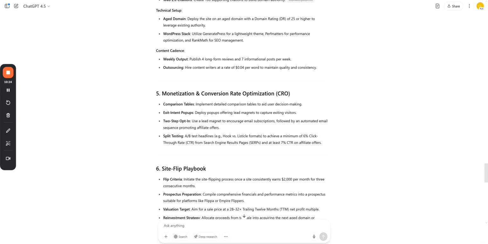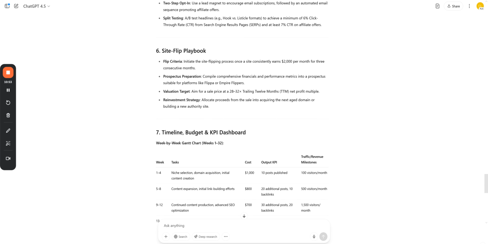Then you've got monetization and conversion rate optimization. Again, it's talking about, you know, how to get more click-throughs. So comparison tables, more likely to click. Exit intent pop-ups might damage SEO a little bit. Two-step opt-in and split testing. But again, if you wanted to find more monetization and conversion rate optimizations, you could ask for more. Okay, give me what should I have on this page?